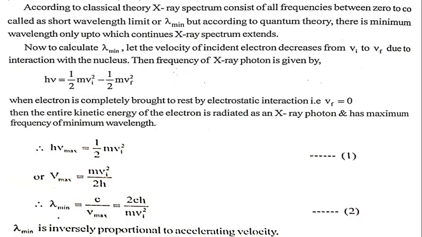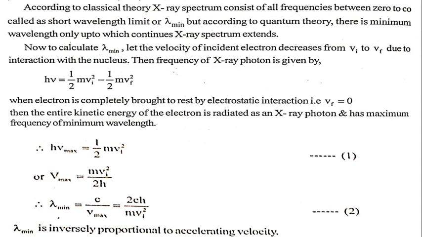According to classical theory, the X-ray spectrum consists of all frequencies between 0 and infinity, but according to quantum theory, there is a short wavelength limit, called lambda minimum, up to which the continuous X-ray spectrum extends. Now to calculate lambda minimum, consider the velocity of the incident electron decreasing from Vi to Vf due to interaction with the nucleus. Vi is the initial velocity and Vf is the final velocity.